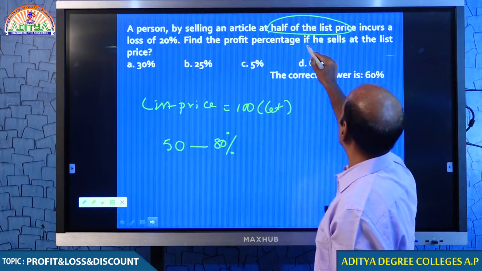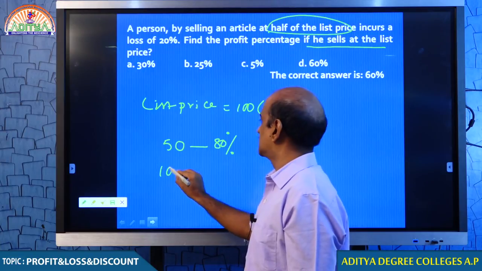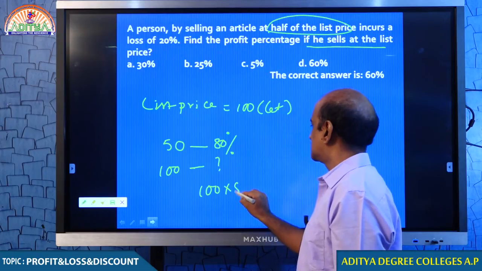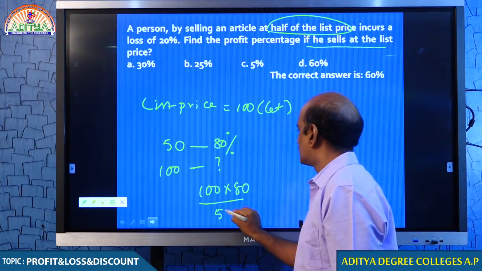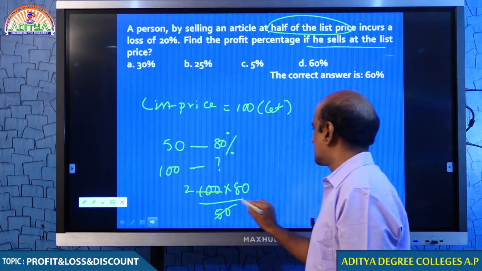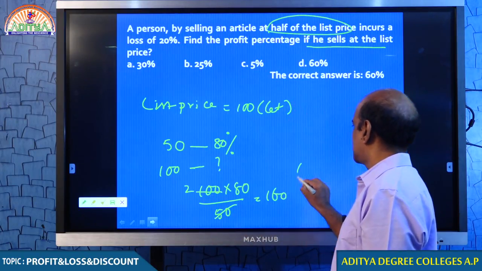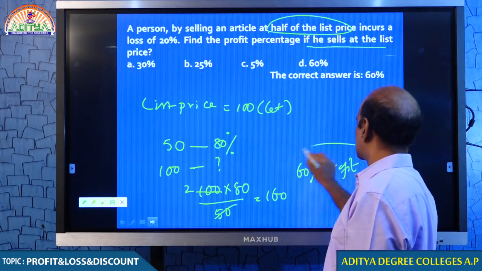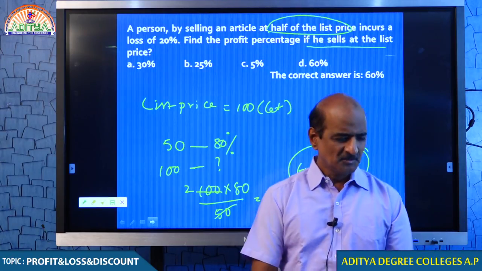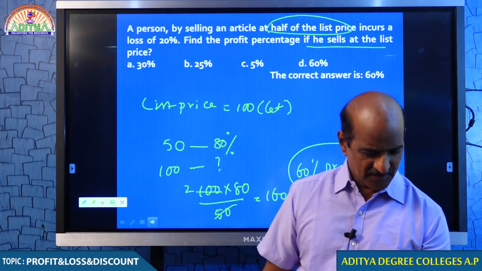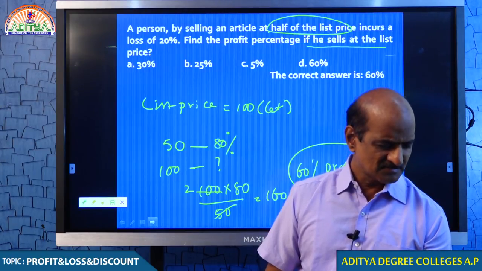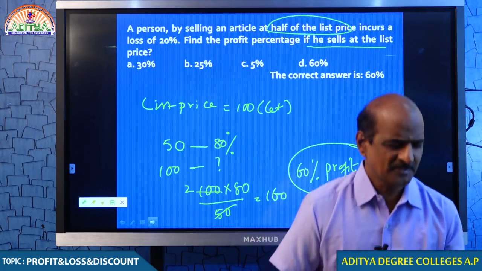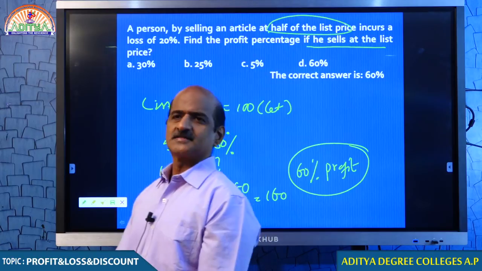But find the percentage if you sell at the list price. If you sell the same article at the list price, what must you be getting? 160. 160 means 60% profit. You understand? More than 100 is profit. 80% means 20% loss. 160% means 60% profit. Yeah, students, okay? Now I think you understand this, right?